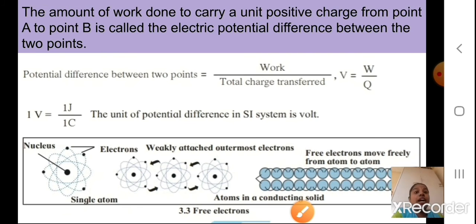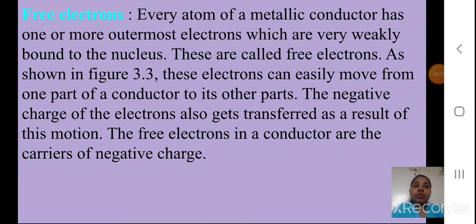And it should be a conducting solid, as I am telling you. Atoms of any elements you can't use. You have to use such metals which are good conductors of electricity, and their atoms I am talking about. So what are free electrons, students?